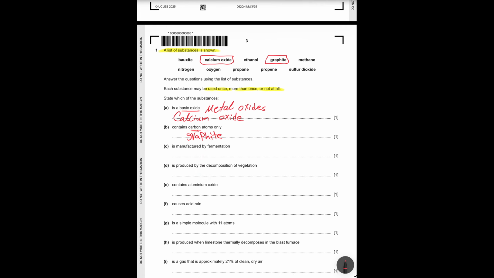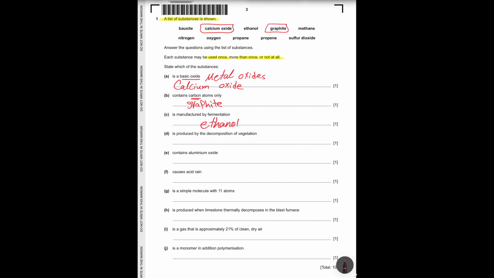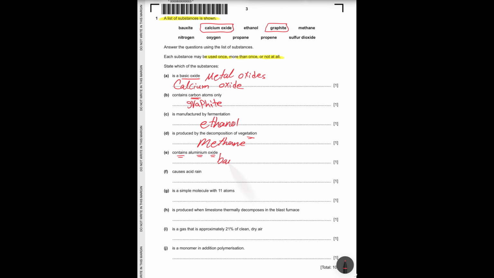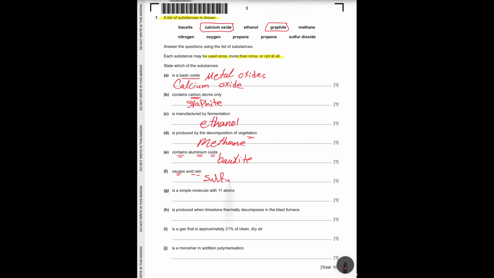Is manufactured by fermentation. Fermentation of sugars makes ethanol. It's produced by decomposition of vegetation. Rotten vegetation gives off methane. It's a biogas. Contains aluminium oxide, which is a bauxite. It's ore. Causes acid rain. Sulfur dioxide dissolves in rain and makes acid rain.